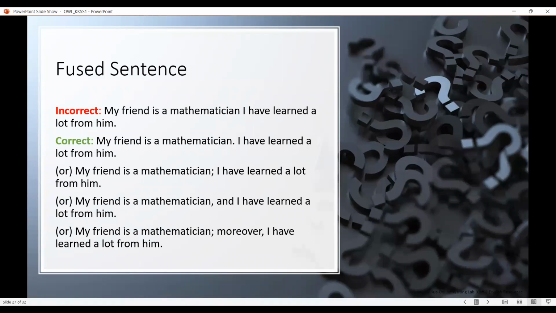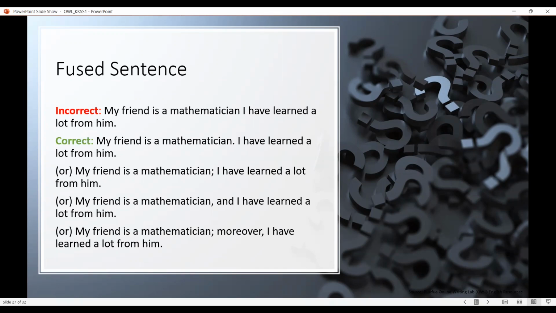Further to the previous slide, here again we will see common errors, like these fused sentences. What exactly they mean is that sometimes we might miss the punctuation, which leaves the sentence communicating an improper thought. It sometimes creates a problem in understanding what exactly the person is going to say. Here, if you see, my friend is a mathematician. I have learned a lot from him. There are two independent clauses, but there is no connection, no punctuation, and it is not conveying the meaning.